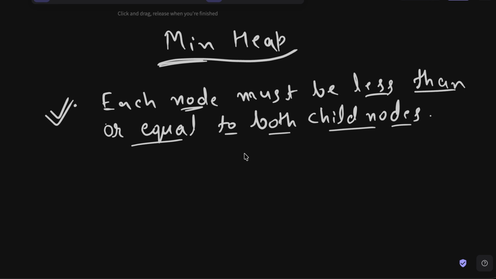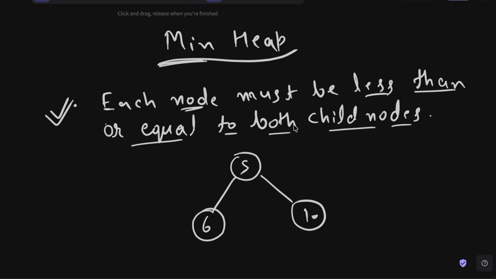What this means is that we can have a binary tree like this. We will have, let's just say, 5 here, okay? And then in both of these child nodes, the value should be greater than or equal to the parent node. For example, I can write here 6, I can write here 10. So this is the condition for min heap. Each node, that means this one node, the fifth node, must be less than or equal to both child nodes. So for the fifth node, we have this 6 as a child node, 10 as a child node. So 5 is less than this child node and this child node. So it is satisfying the min heap property.